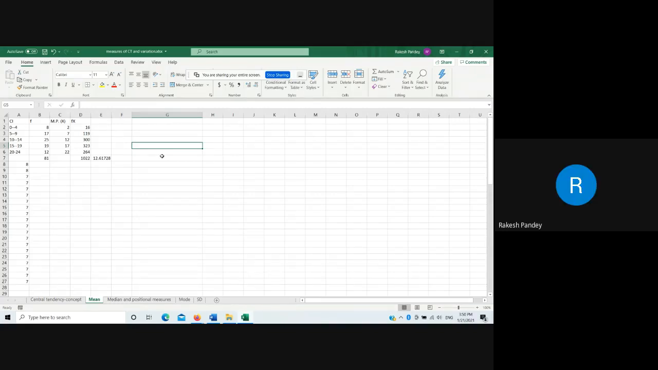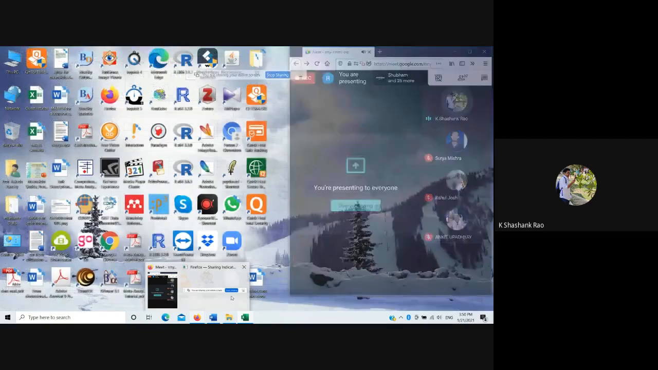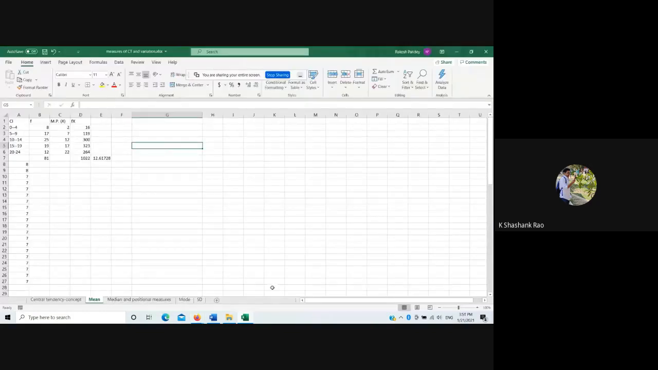Can you repeat? Sir, I was saying, what is the use of using the midpoint, sir? How is the midpoint going to signify each and every class? Like in the class interval of 0 to 4, you took the mid. What is the use of that midpoint, sir? How is it going to represent that interval?